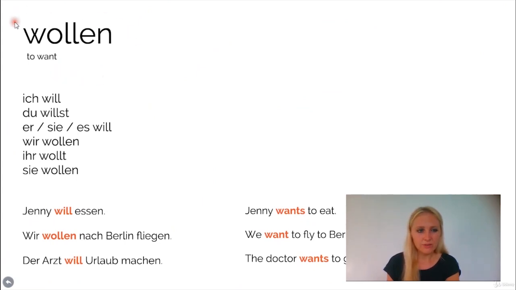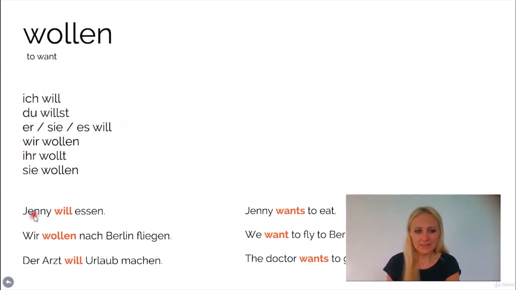Let's have a look first of all at wollen. Wollen means to want, and it's irregular. So if you look at the conjugation, it's ich will, du willst, sie/er/es will, wir wollen, ihr wollt, und sie wollen. Again, it has nothing to do with the English will. It just means to want something.